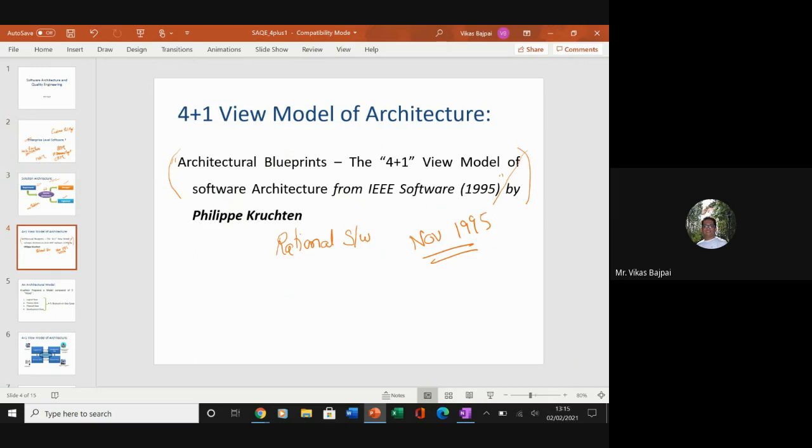It's a 15-16 page paper, and it has covered all the length and breadth of this 4 plus 1 view architecture, right from the importance and the why to use, how to use, with a very good example from the telecom sector. Today also in our class we'll take some examples, and we'll try to understand this 4 plus 1 view architecture. So we were talking about this paper, which tries to present a model in order to describe the architecture of software intensive systems, right?